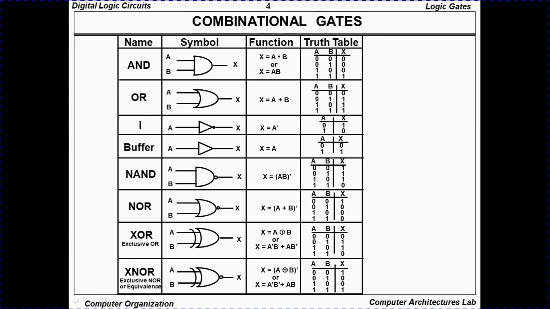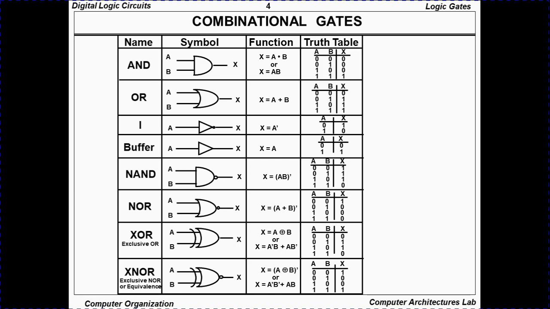And here we have another gate, which is the OR gate. If both inputs are 0, then it evaluates to 0, otherwise 1. It's denoted by this symbol, and the operation is X = A + B. Here we have the dot operation, and here we have the addition or plus operation, right?